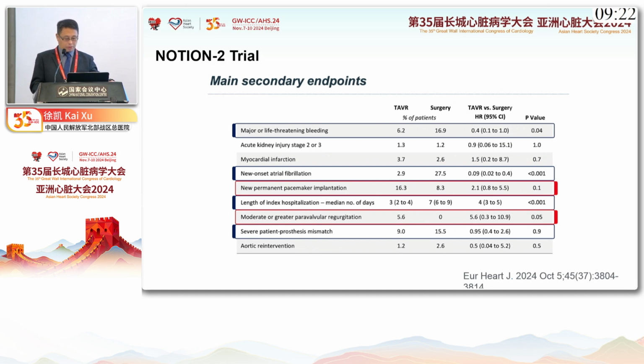Similar to previous trials, there was less new onset atrial fibrillation in the TAVI group and shorter length of index hospitalization. But the TAVI group has more new permanent pacemaker implantation and moderate or greater paravalvular regurgitation.